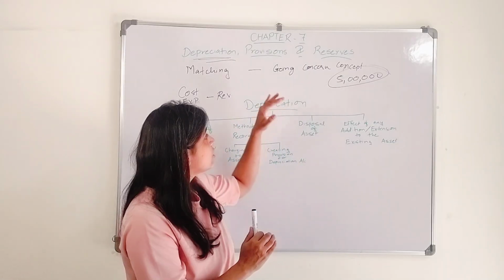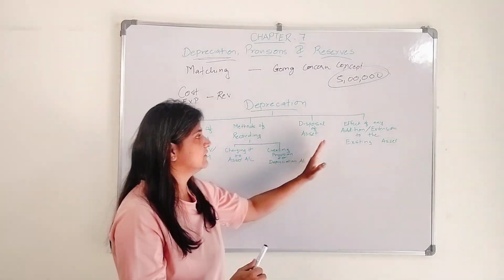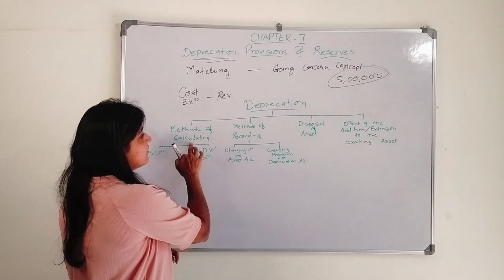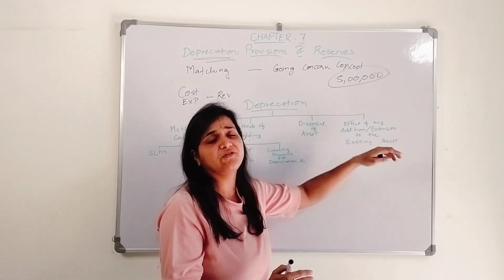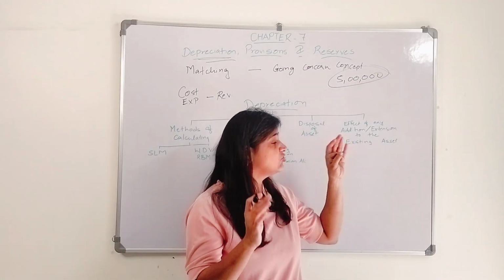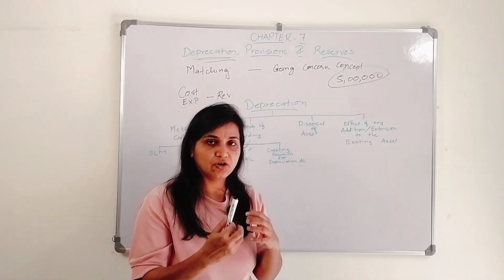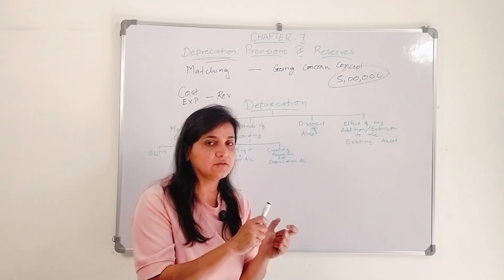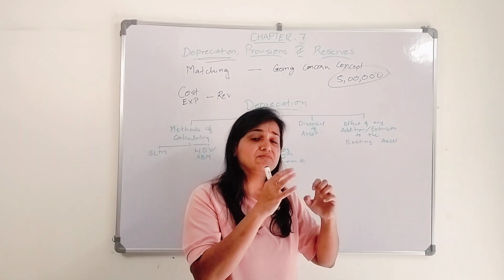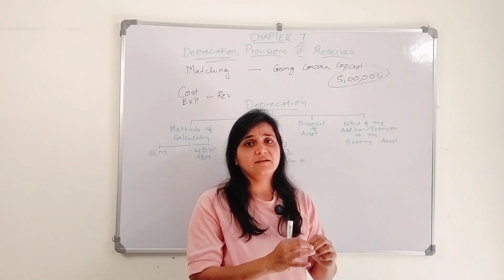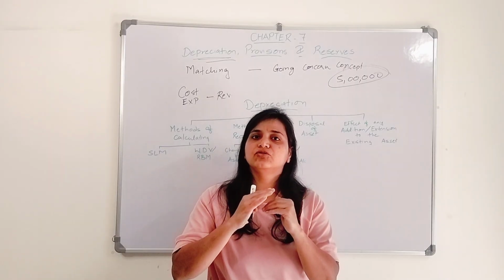Today I am going to talk about what is depreciation and these 4 parts: methods of calculating depreciation, method of recording depreciation, disposal of assets, and effect of any addition or extension to the existing asset. Now depreciation: we are using a certain machinery. Even if we are not using a certain machinery, that machinery is still in the organization, we have purchased it, we are not using it, its value is going to reduce.